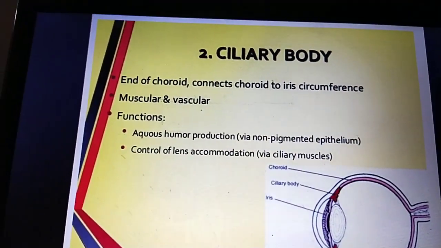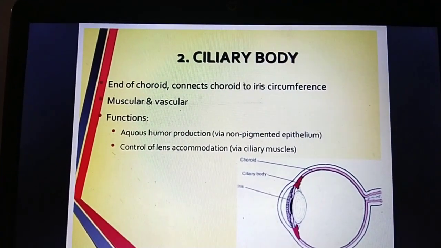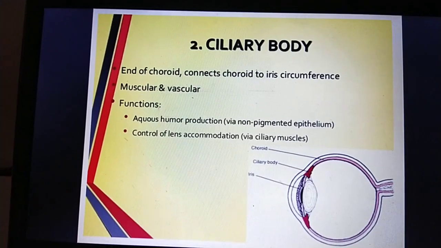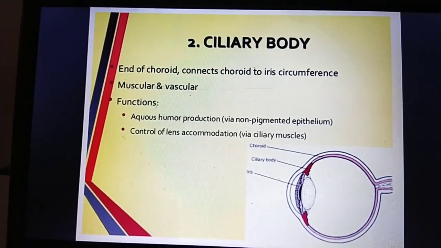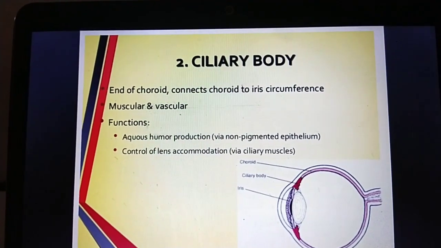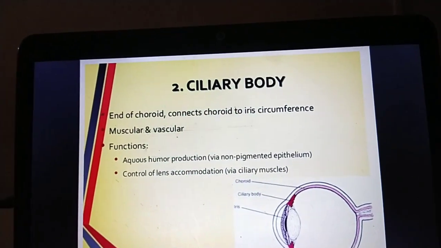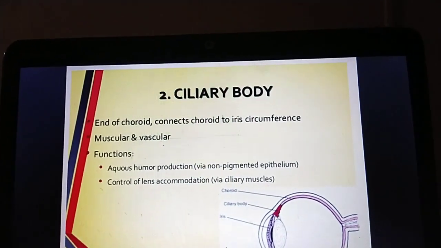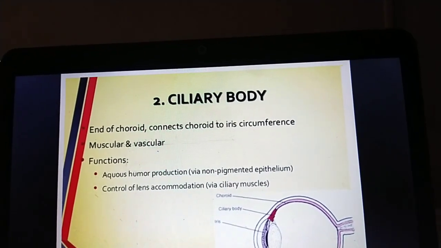The ciliary body is the end of the choroid, and it connects the choroid to the iris circumference. It is muscular and vascular, and the whole is called the uveal tract, the middle, vascular layer of the eye. In it the ciliary body, iris and choroid come together, and the ciliary body connects the choroid to the iris.